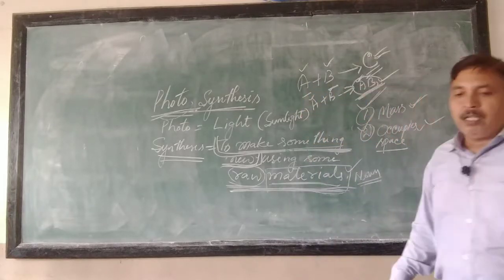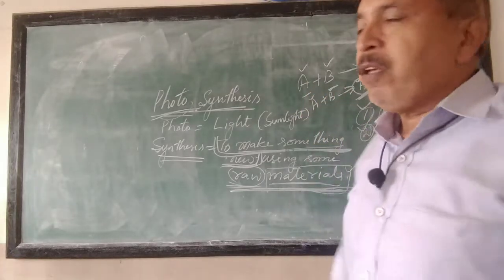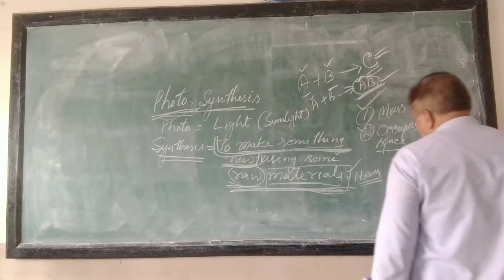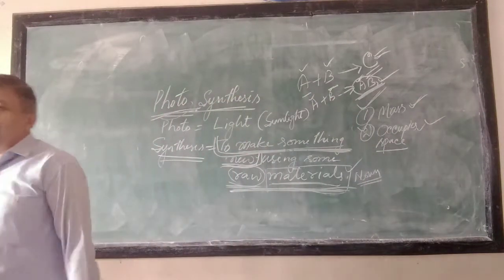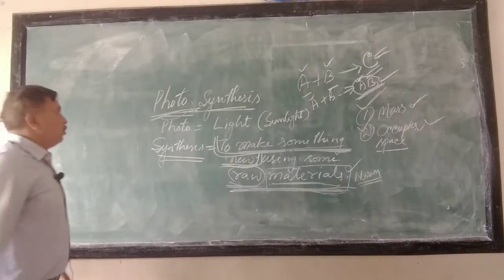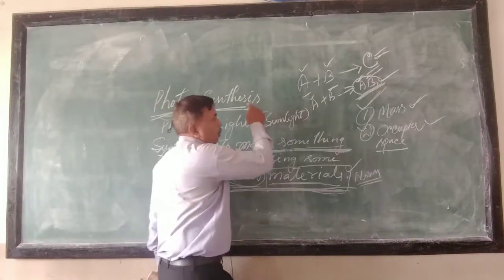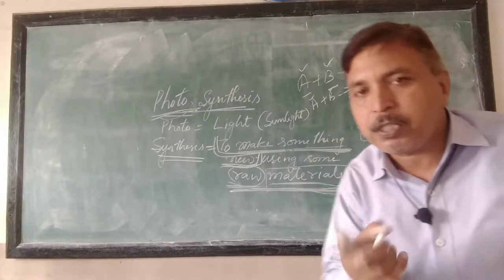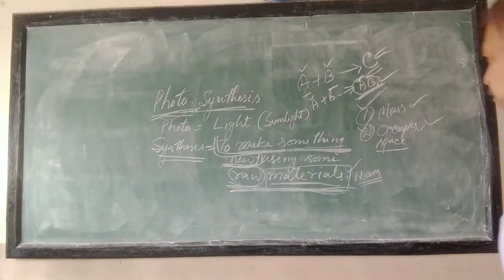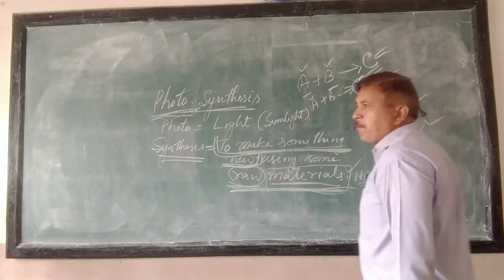Now, the name of the lesson is photosynthesis in plants. Photosynthesis in plants, right? This process, that is the production of an entirely new substance in plants, right?